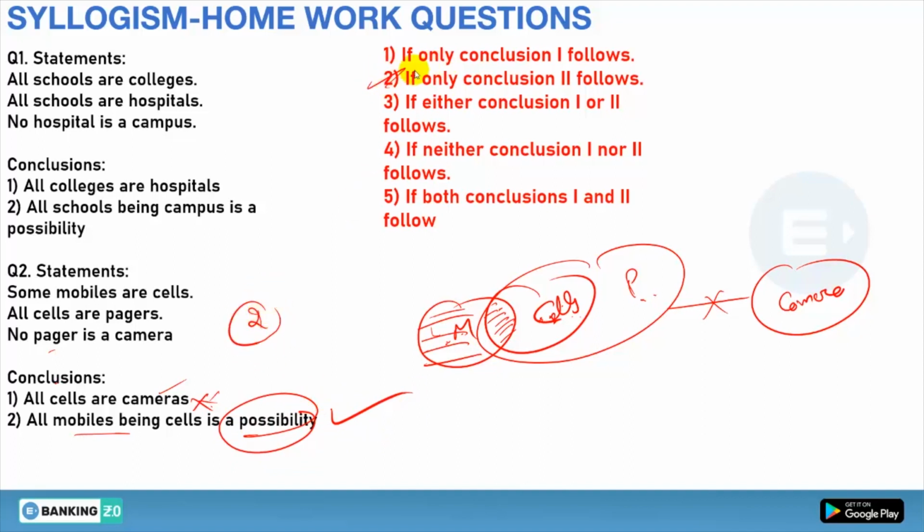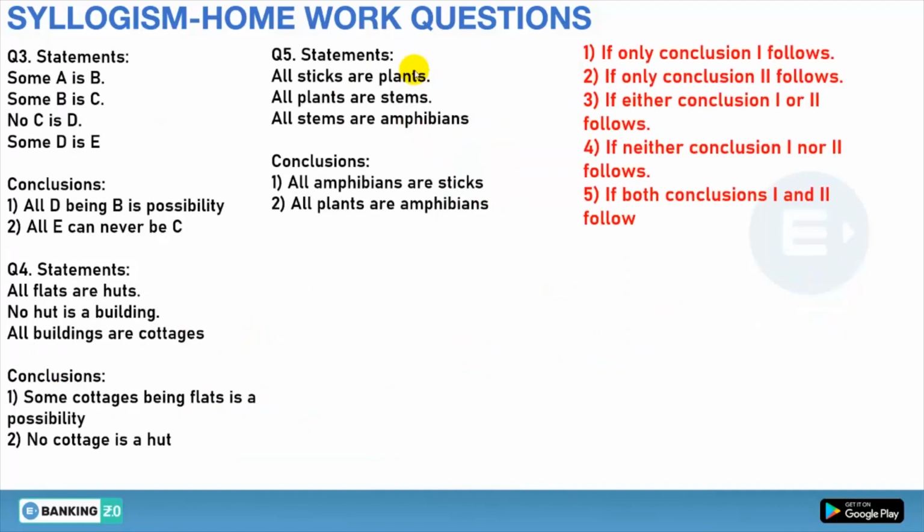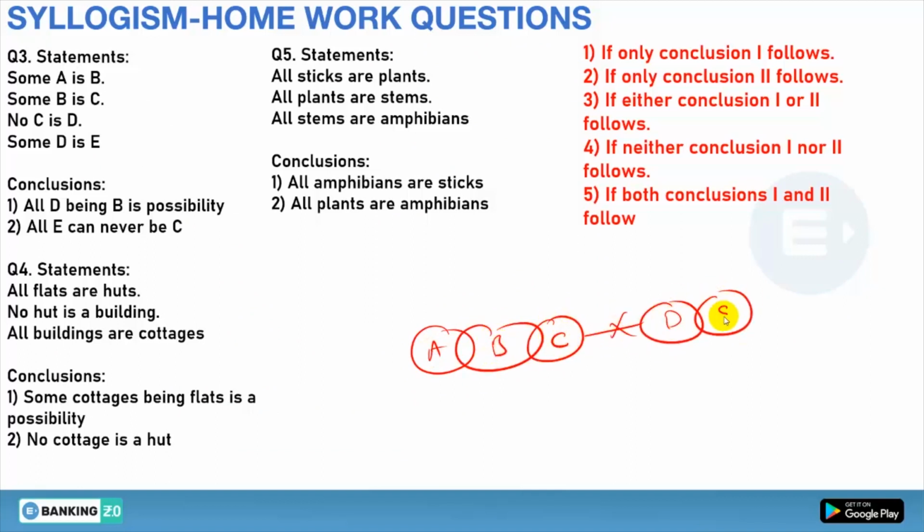Done. Now let's see question number 3, 4th and 5th. First, question number 3. Some A is B, some B is C, no C is D, and some D are E. Now first, all D being B is a possibility. Yes, because between D and B there is no perfect relationship given. When there is no perfect relationship given, the possibility is always true.